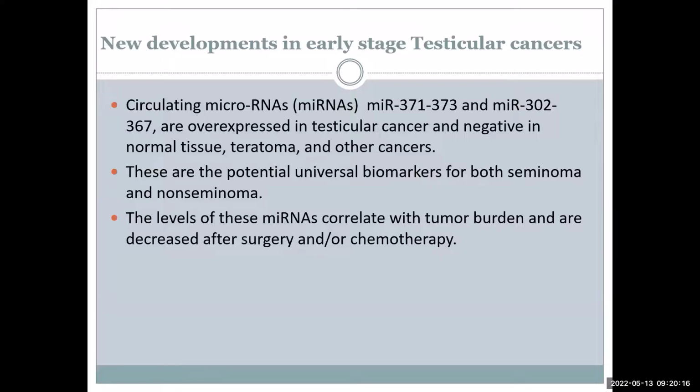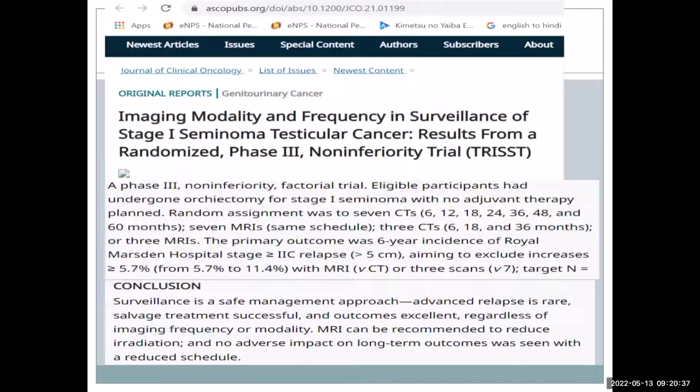So the current trials for stage 1 are taking microRNA as one of the important endpoints. So in due course of time, say after 5 or 7 years, the guideline may change, for patients who are persistently positive or where the microRNA level is increasing. So that is the future for stage 1 management of these patients. The other thing which has come, which we have discussed in our general clinic also, is this.